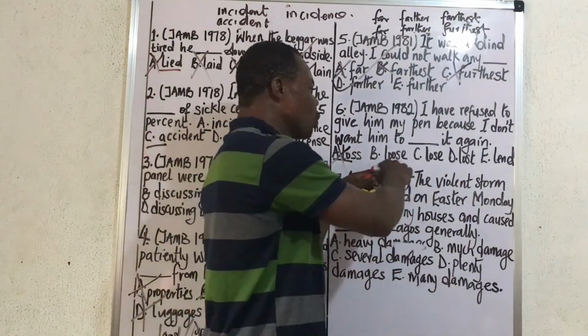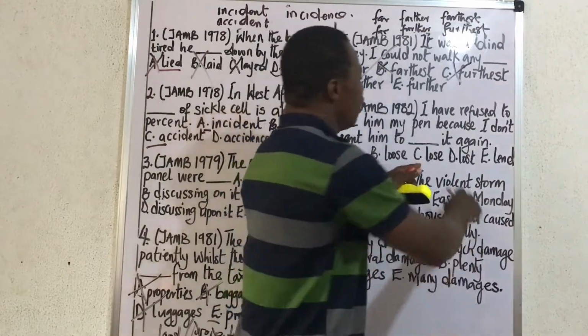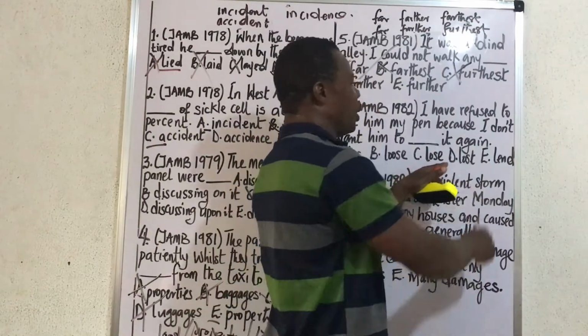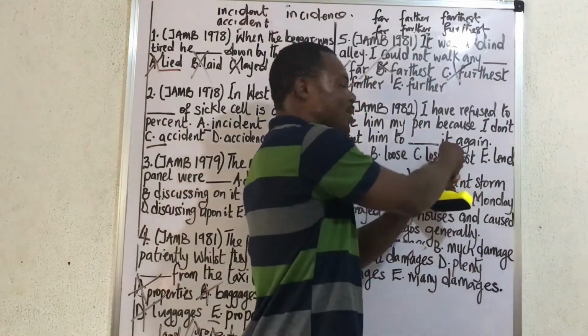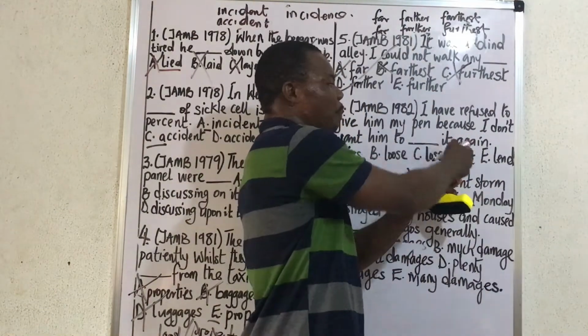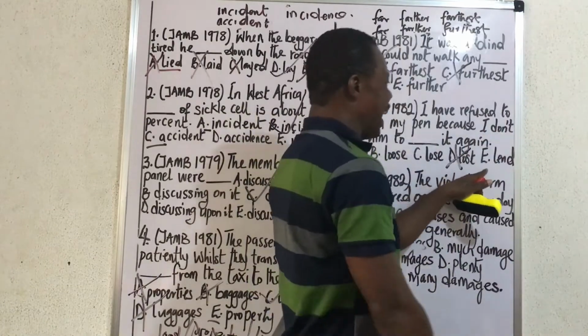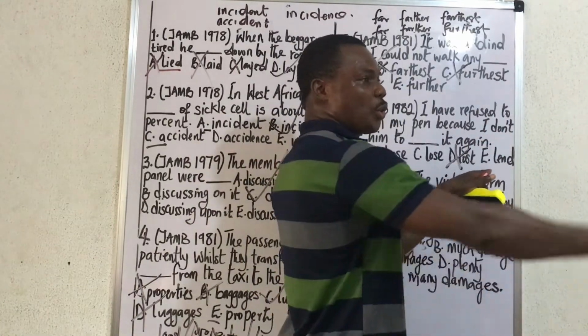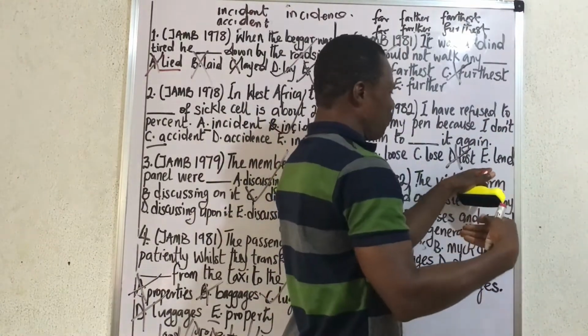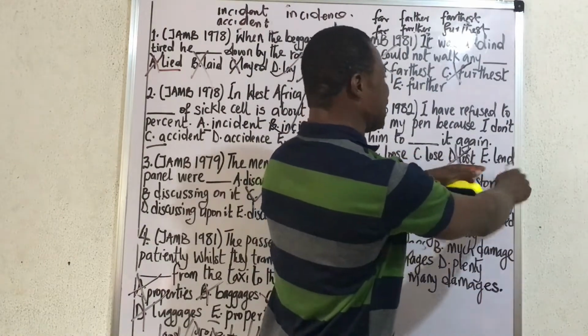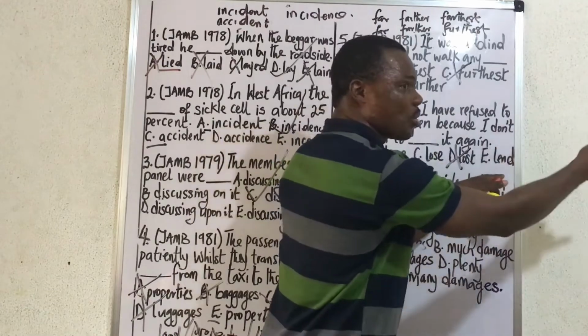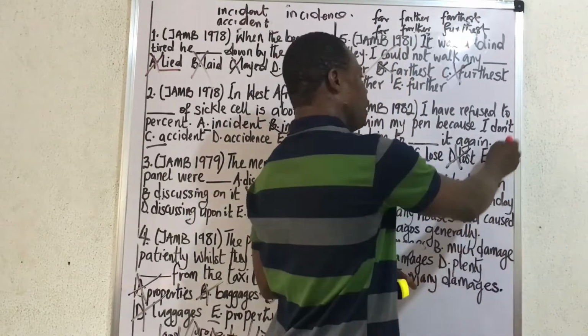Then you have lose. Lose is a verb. To lose is okay. Lost. Lost is what? A past participle. You cannot say to lost. You cannot use to plus a past participle. So cancel that. To lend. Lend is to give out to someone. Are you going to say I don't want him to lend? If lend is going to be used, then it must be lend out. So lend cannot go.